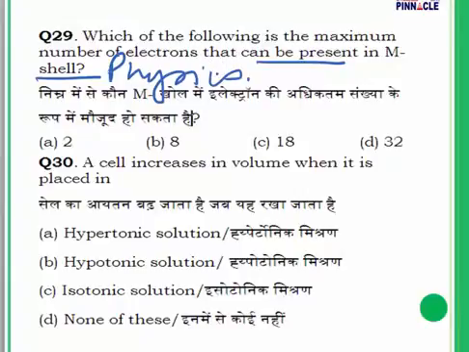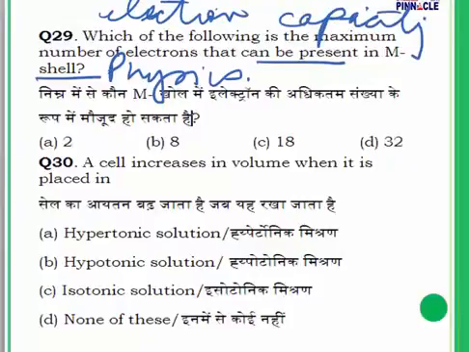Now, the maximum number of electrons that can occupy a specific energy level can be found from a formula. What is the formula for electron capacity? The formula is 2n square. What does the variable n represent? The variable n represents the principal quantum number.